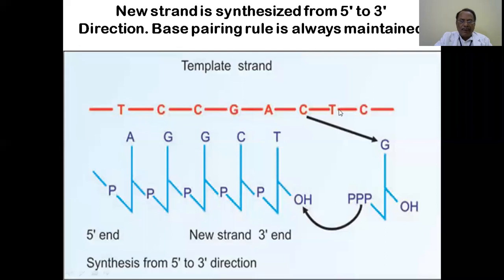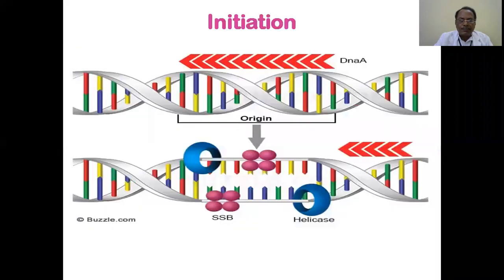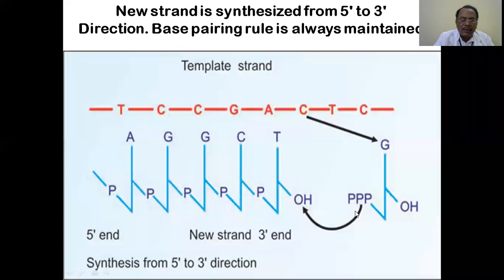When this has happened, DNA polymerase immediately enters the scene. It comes here and also here. And after coming there, it invites the available free nucleotides present in the cytosol.